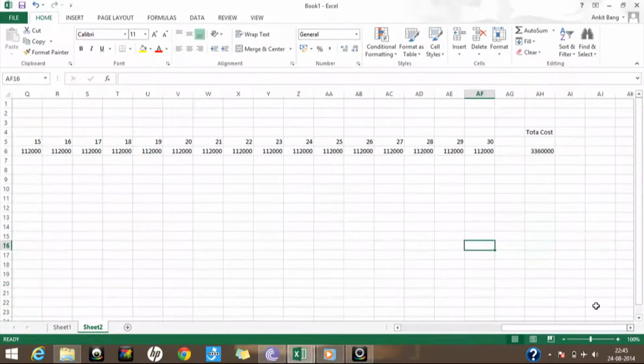Some might be wondering how come it's 33 lakh 60,000 for a 40 lakh policy. So let me just explain. There is an incentive given by insurance policies that if you pay the premium amount on a yearly basis, you will have to pay an amount which is lesser than if you pay it on a monthly basis.